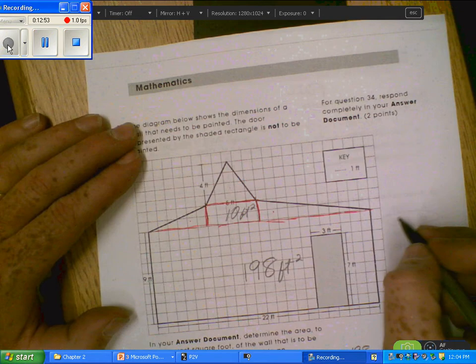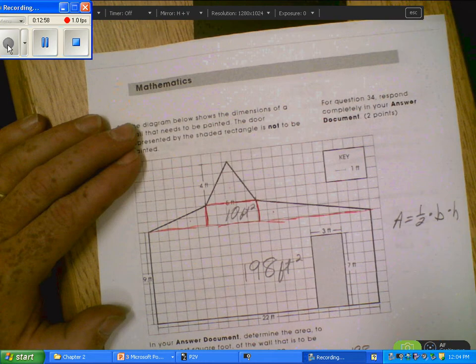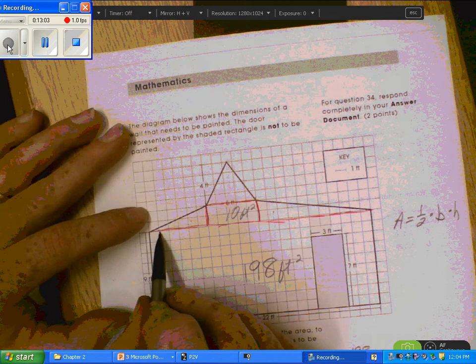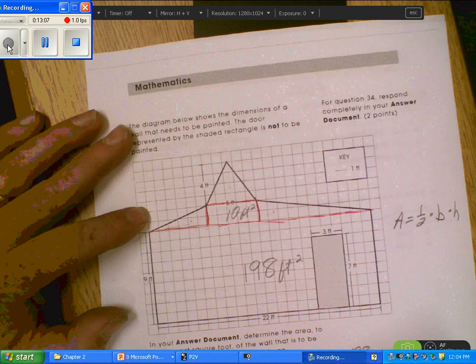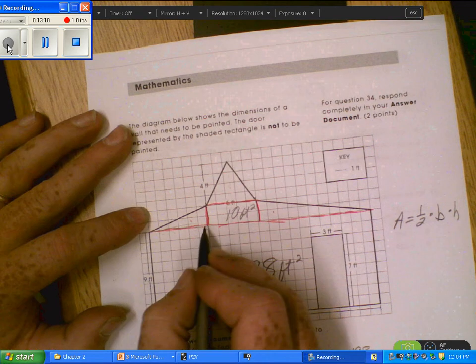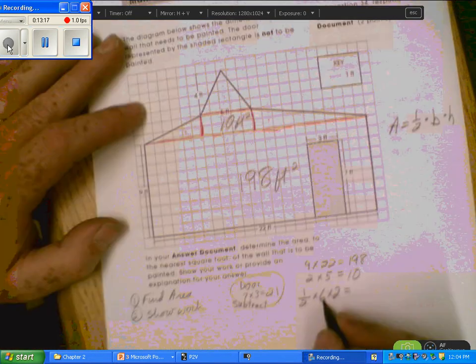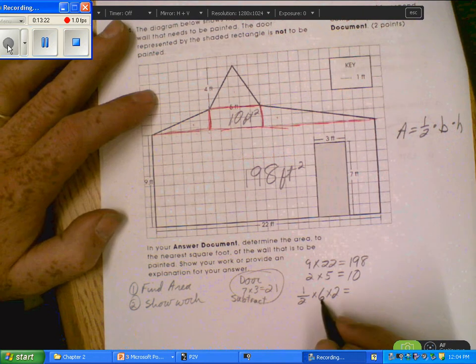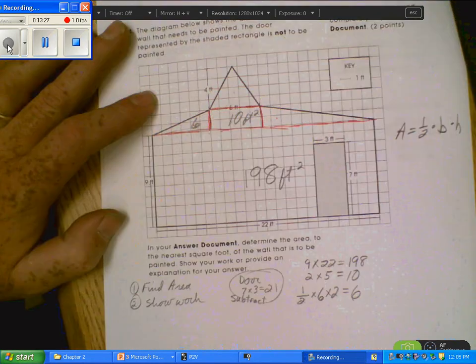Then for the triangles, the formula for area of a triangle is 1/2 times base times height. This one, the base, is 1, 2, 3, 4, 5, 6. So it'd be 1/2 times 6 times the height, which is 2. 1/2 of 6 is 3. 3 times 2 is 6. So this area right here is 6 square feet.